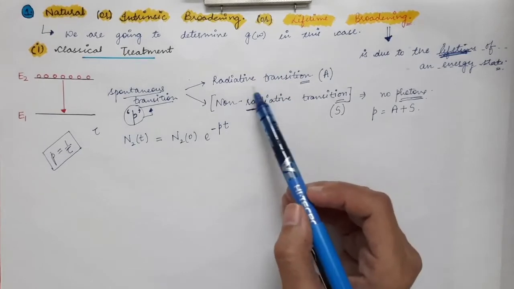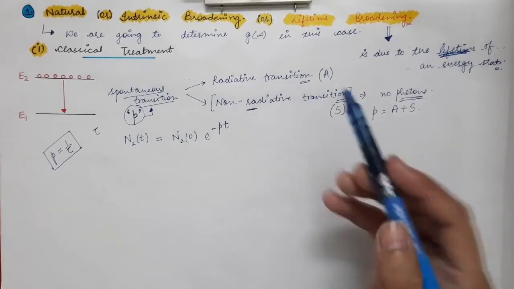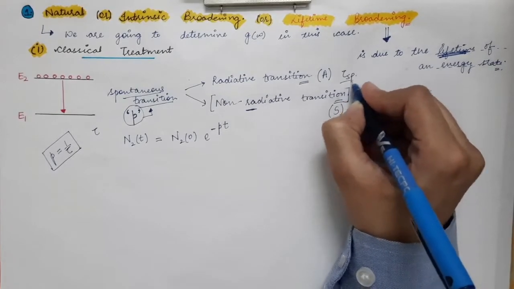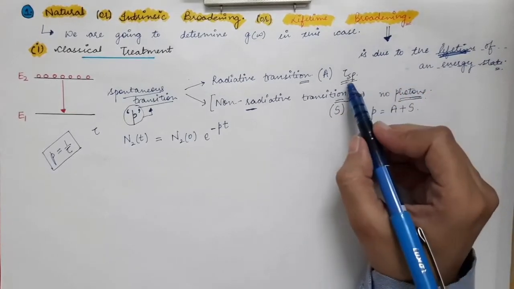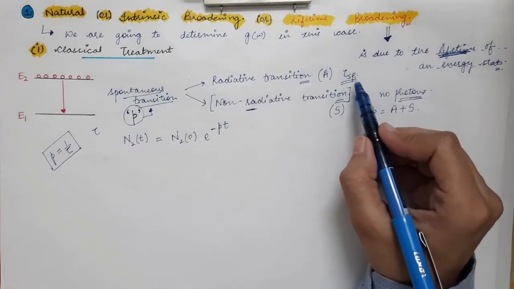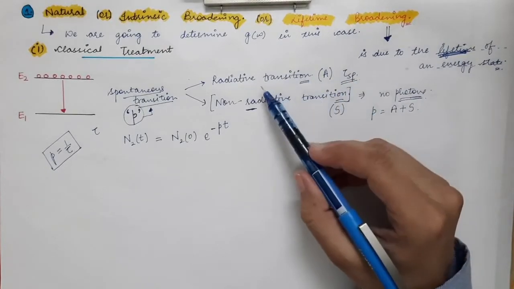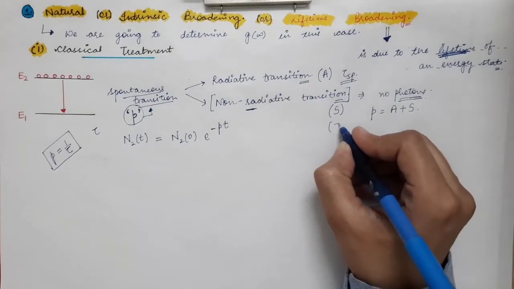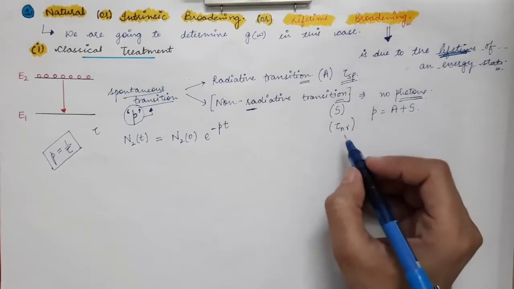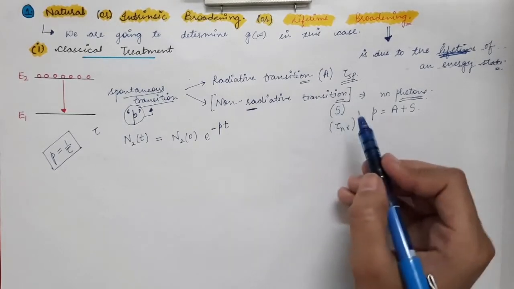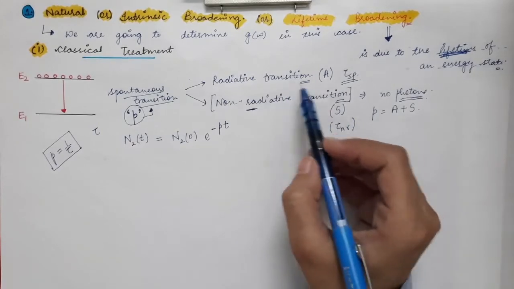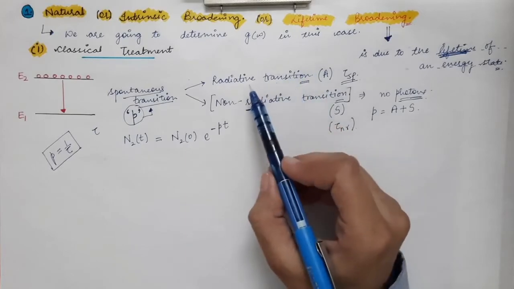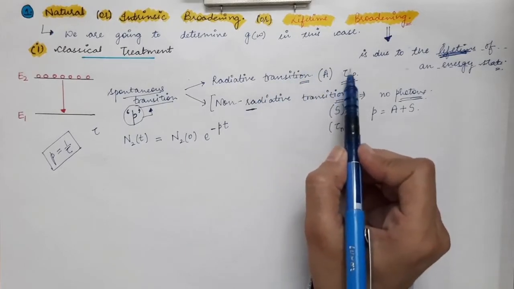Now radiative transition. For the case of radiative transition, let's say tau Sp is the decay time related to the radiative transition, and in the case of non-radiative transition, we denote it by tau Nr. So in the case of non-radiative transition, we represent the lifetime as tau Nr, and the lifetime or decay time associated with the radiative transition is given by tau Sp.